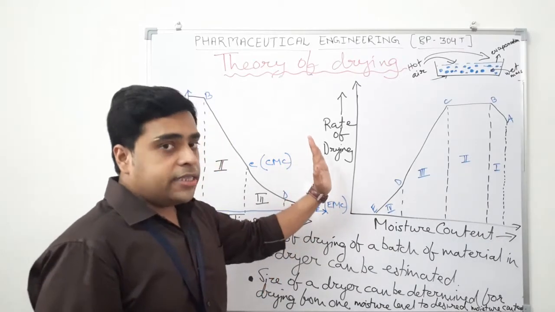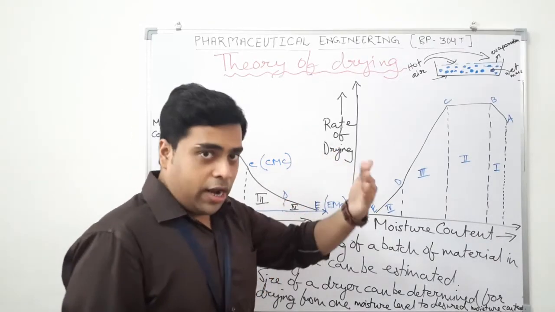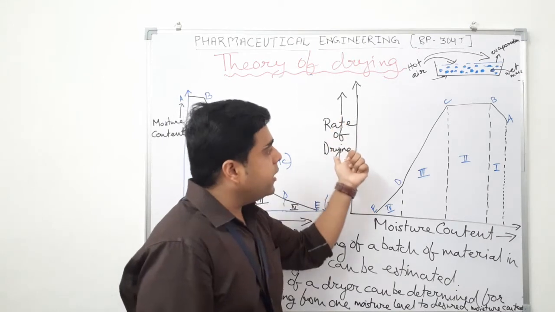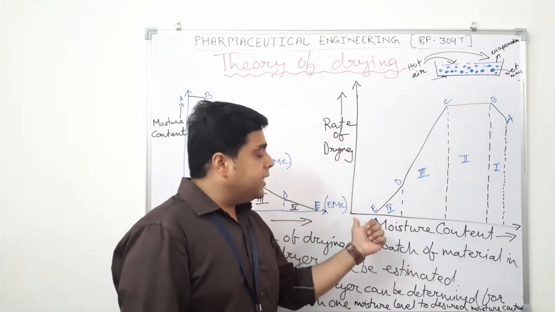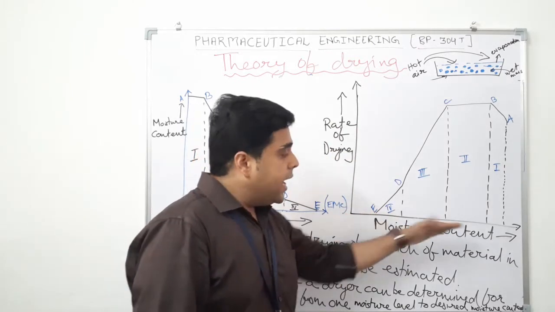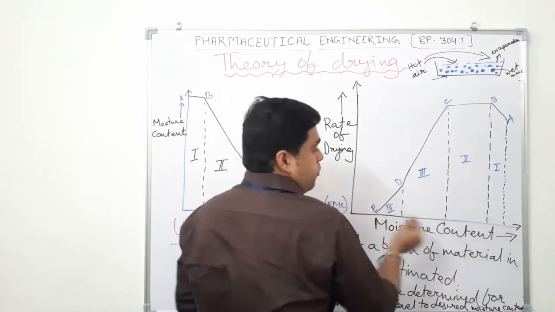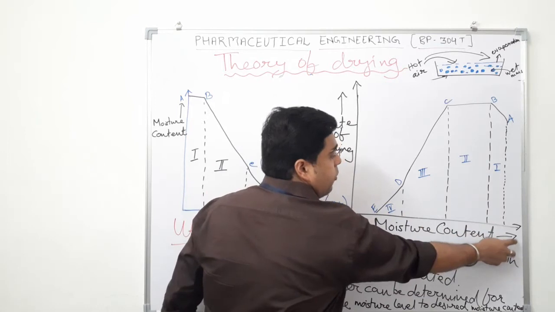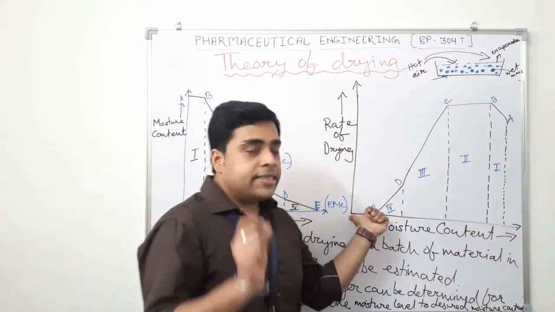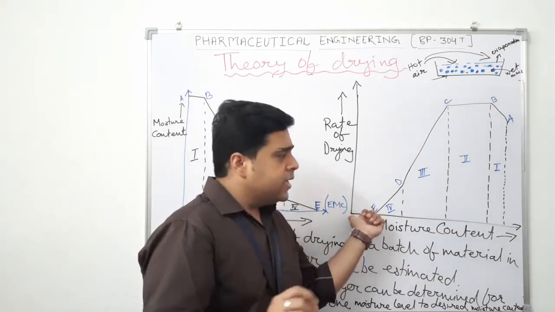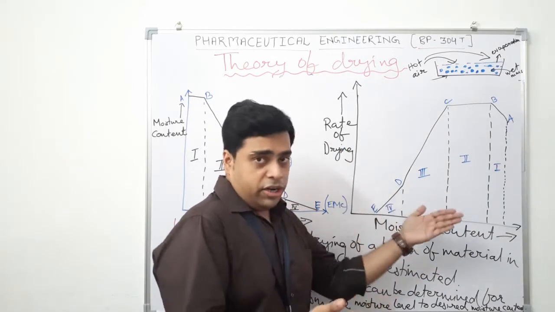Next we are plotting the same graph, a bit tricky one. Here we are plotting the rate of drying with respect to moisture content, but the moisture content here starts from zero and it is increasing in this way. So moisture content is greater at that particular point and lesser or no moisture content at that particular point. So we will see the curve, what is happening. Same graph, plotted somewhat differently.